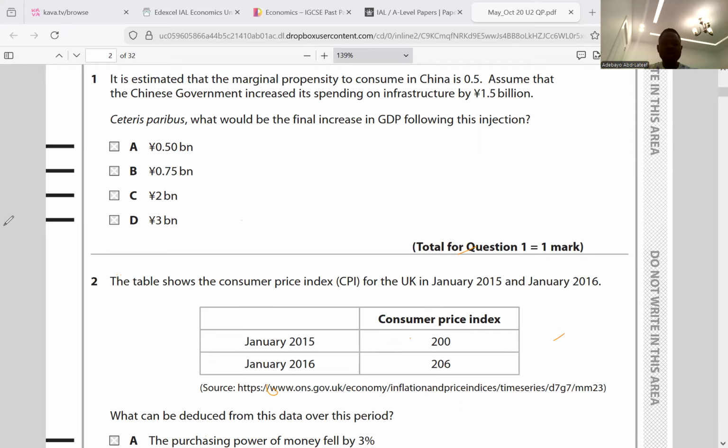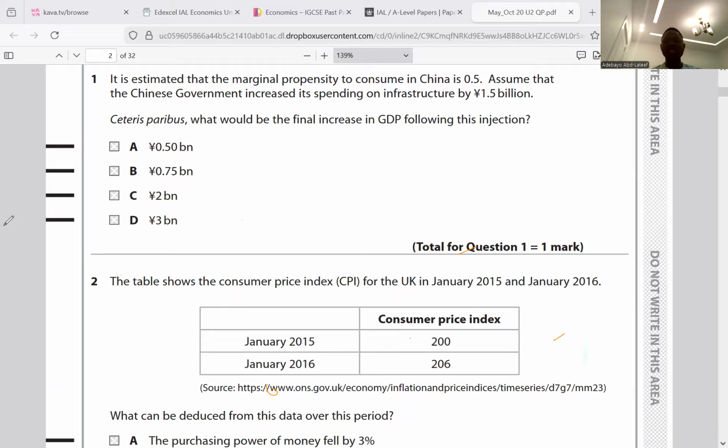For question 3, they say, which one of the following is an injection into the circular flow of income? And when we talk about injection, it means money is coming into the economy. So savings is a sort of withdrawal. Export is injection because goods are sold to foreign customers and money comes into the economy. Import is withdrawal because money is going out of the economy. And taxation means people would spend less, and that is also a sort of withdrawal. So export is the only injection we have here for question 3, which is A.